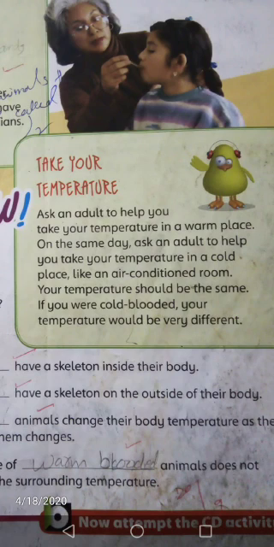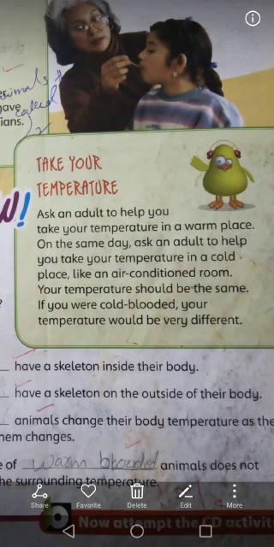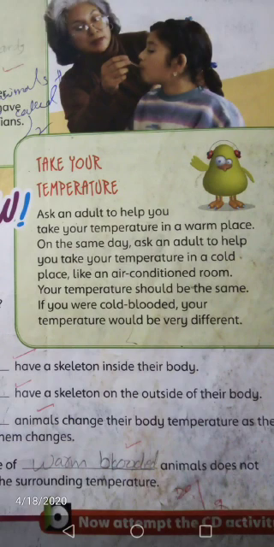On the same day, ask an adult to help you take your temperature in a cold place. A cold place may be your air conditioned room. Your temperature should be the same. If you were cold blooded, your temperature would be very different. So humans are warm blooded animals. This activity shows you.